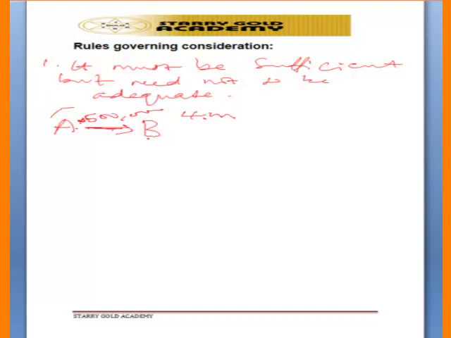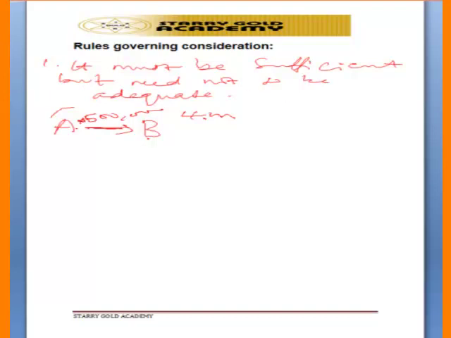So the court does not make a contract for parties. Where they enter into an agreement, except where there is fraud or the court detects fraud, if there is nothing like that, and Mr. B promised to pay 500,000 naira and Mr. A promised to surrender the Jeep, it is an agreement and it is enforceable. So consideration only needs to be sufficient. It does not mean that it should be adequate.